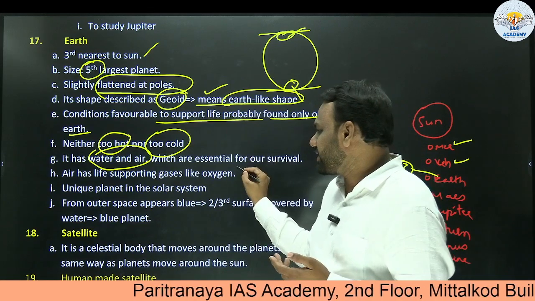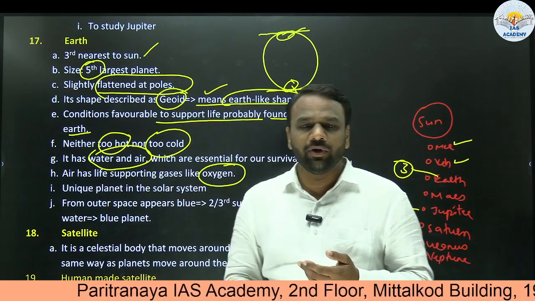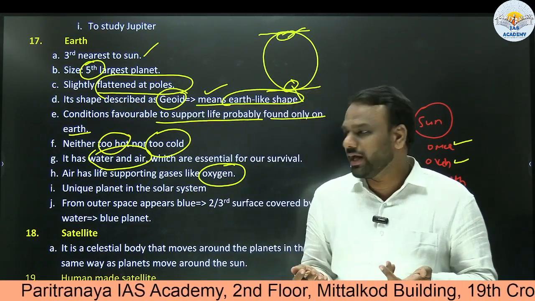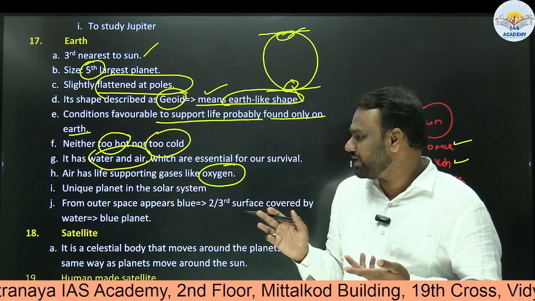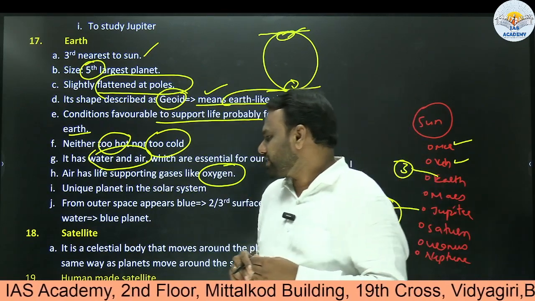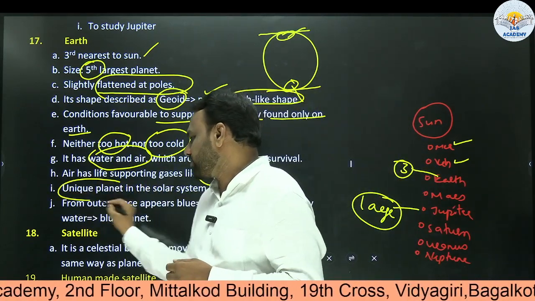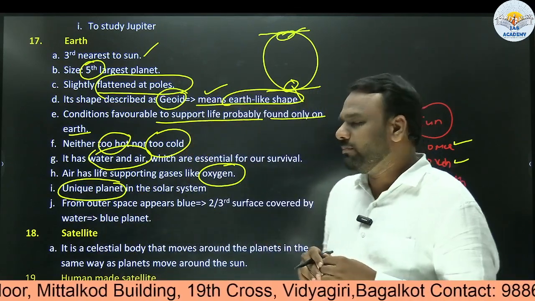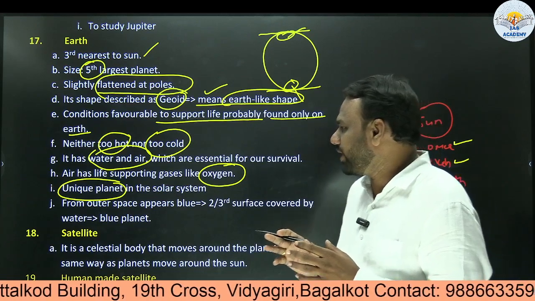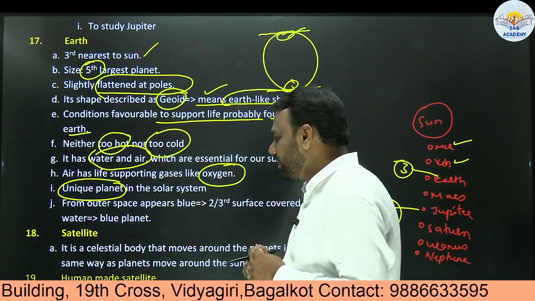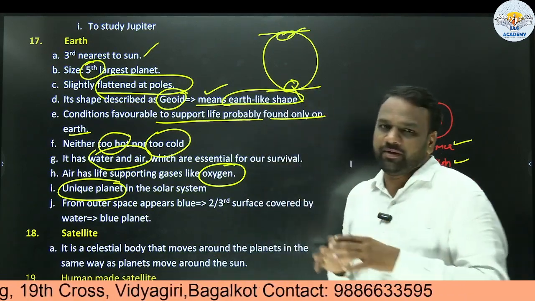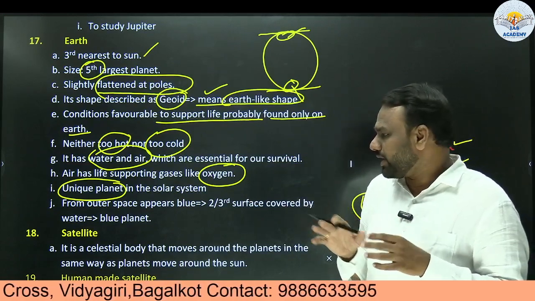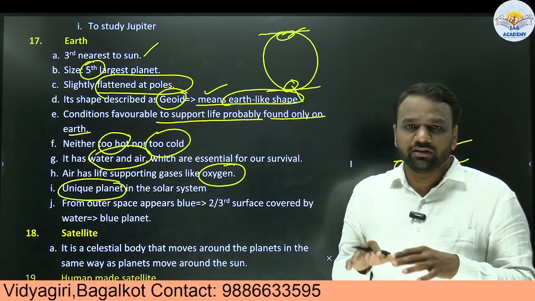Air has life supporting gases like oxygen. So we require a tremendous amount of oxygen to lead our life. So air has life supporting gases like oxygen and all. Next, it is a unique planet in the solar system. Yes, obvious. Okay, compared to all the 8 planets, it is a unique planet because it has all the life supporting entities here.